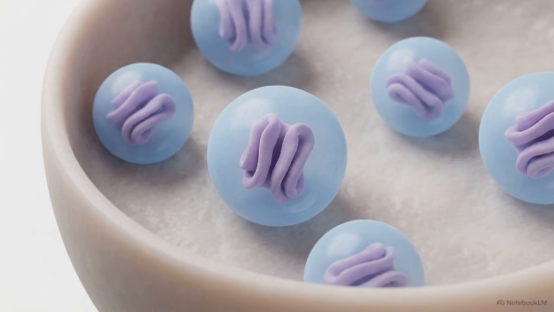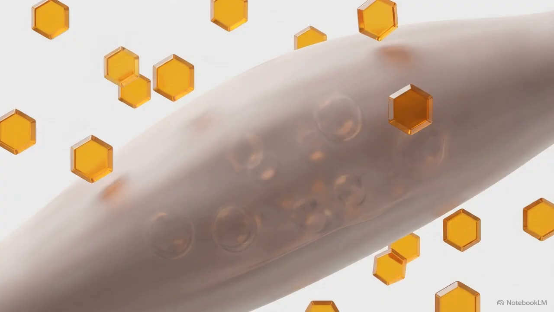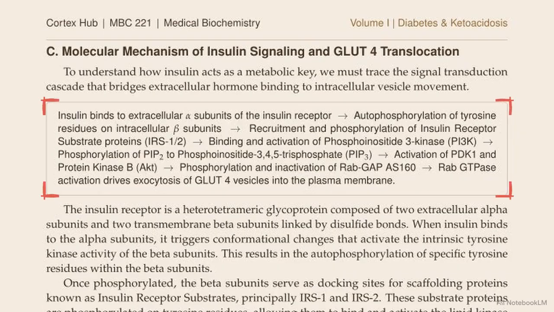These peripheral tissues rely on GLUT4. In the absence of insulin, these transporters are physically sequestered inside intracellular vesicles, keeping them away from the cell surface and preventing any significant glucose uptake. To mobilize these transporters, the cell must execute the signal transduction cascade detailed here.